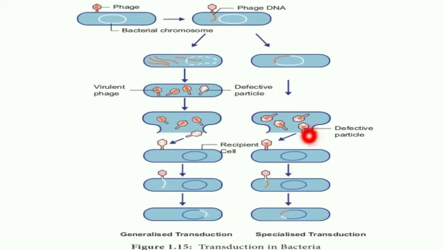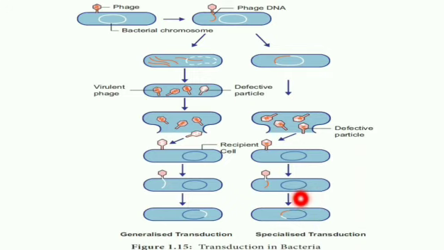So now what happened when these viruses infect another bacteria? They release their DNA into the bacteria. The DNA may be integrated with the bacterial genome, or sometimes it may enter into the lytic mode.